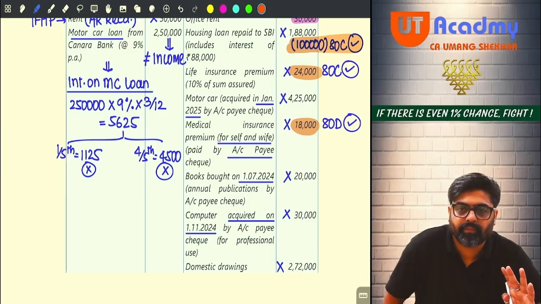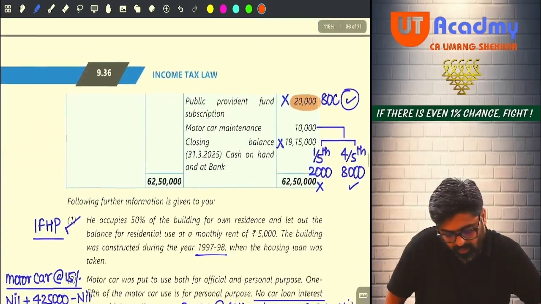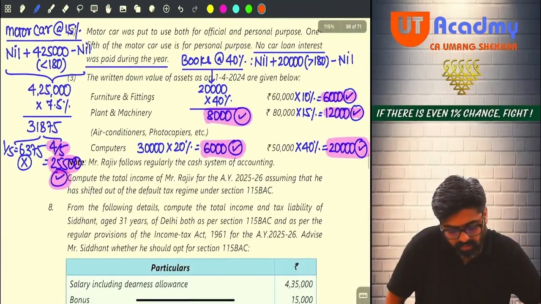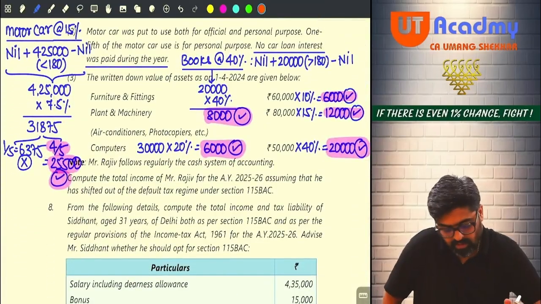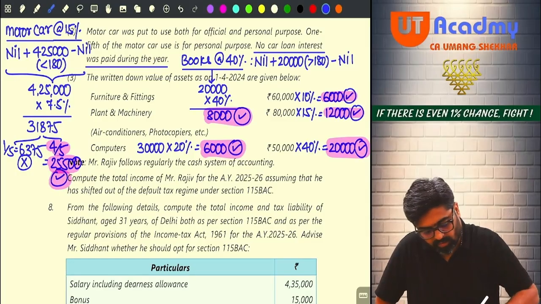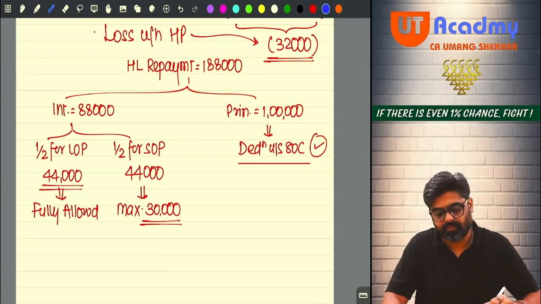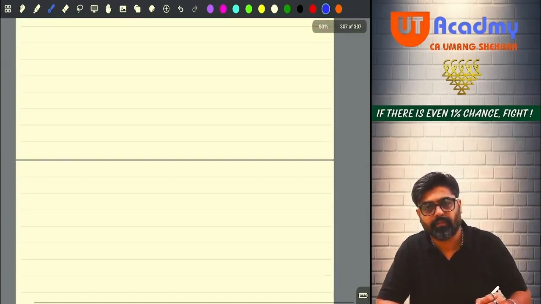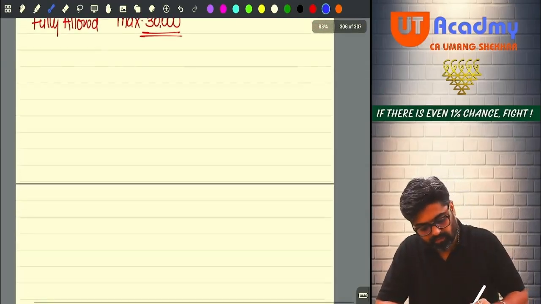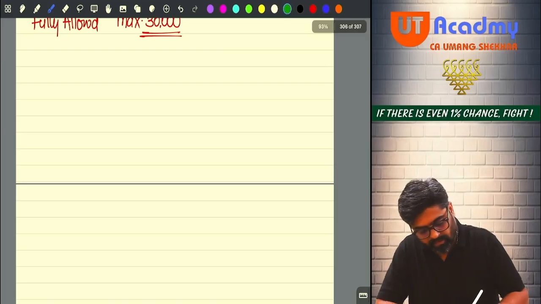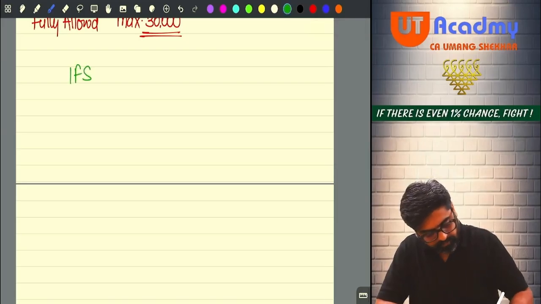Hello sir. Now they are telling you to compute what? Compute the total income of Mr. Rajiv, assuming that he has shifted out of the default tax regime. Pay attention. Look at me here. First of all, to compute the total income, I need income from salary.